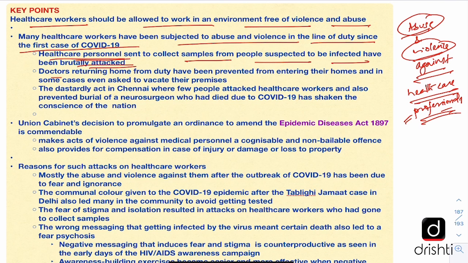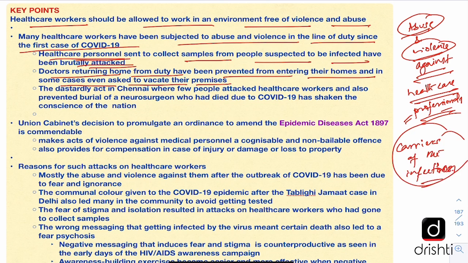Then the doctors returning home from duty have been prevented from entering their homes and in some cases even asked to vacate their premises. So the landlords have been asking the healthcare professionals, including doctors, to vacate the premises because they feel that these doctors can be carriers of the infection, without realizing that these healthcare professionals are the soldiers in this battle against this COVID-19 pandemic.